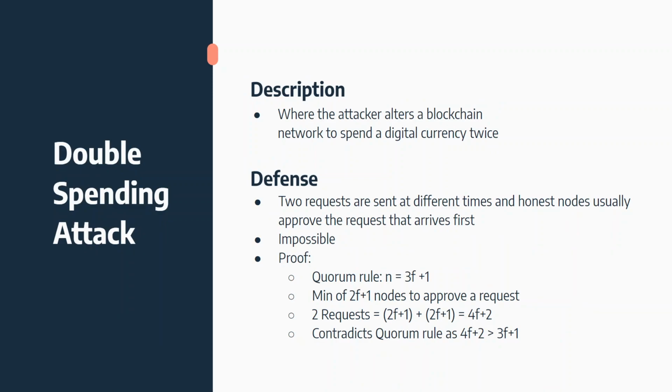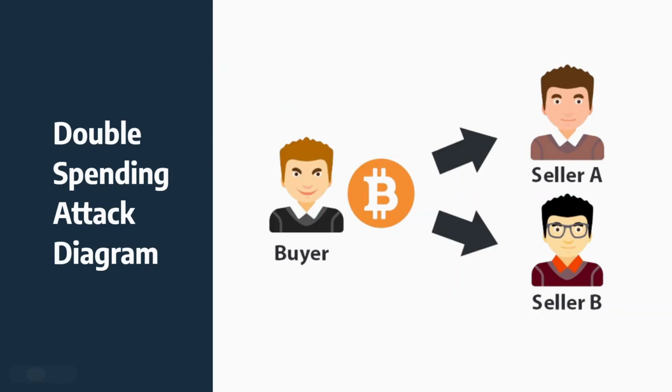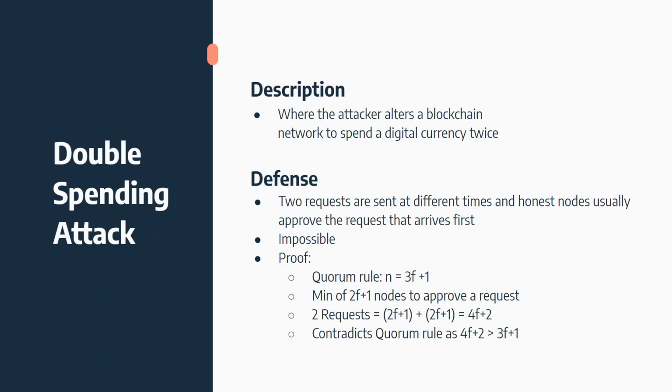A double spending attack is an attack where someone alters a blockchain network that allows them to spend a digital currency twice. Here's a simple diagram where a buyer, in this case with Bitcoin, tries to spend his Bitcoin to seller A and seller B. However, it's just one Bitcoin, the same Bitcoin, not different ones. He tries to spend it twice. We will go over a short proof of why this attack is actually impossible in our network.